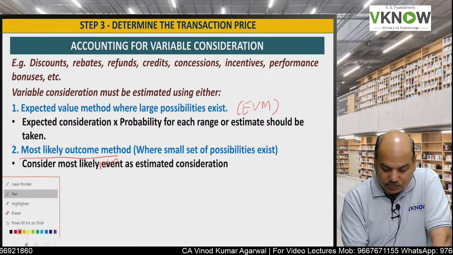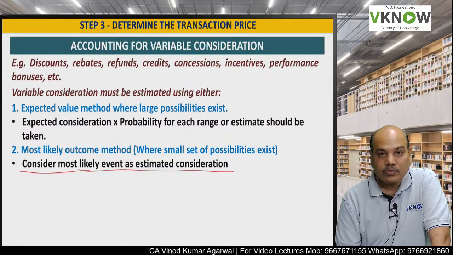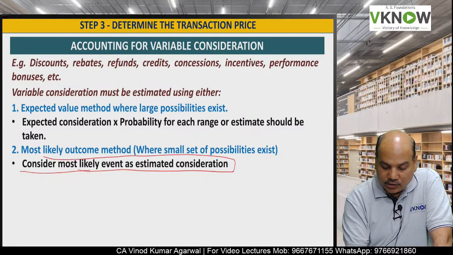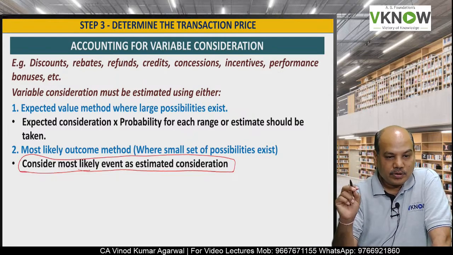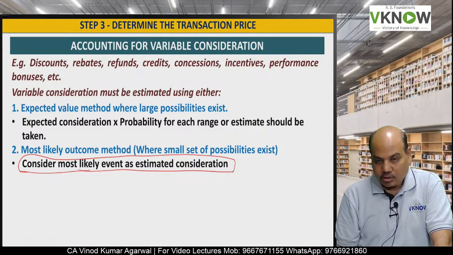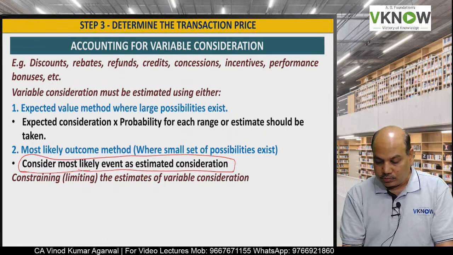When a small set of probabilities exist, then we'll consider the most likely outcome as the estimated consideration. So the one with the highest probability given will be taken. Now, when you are